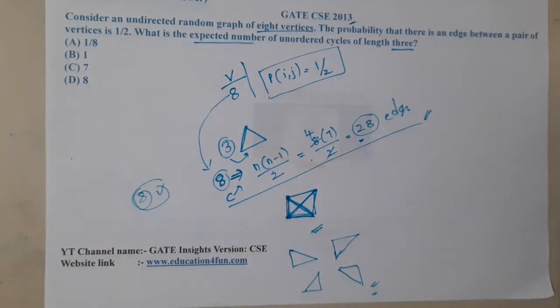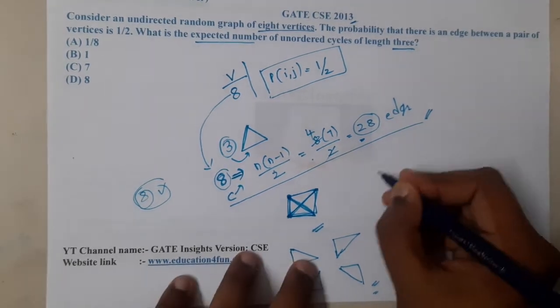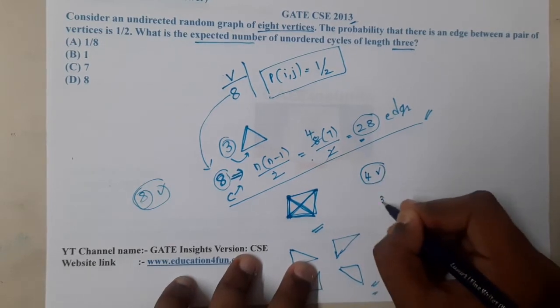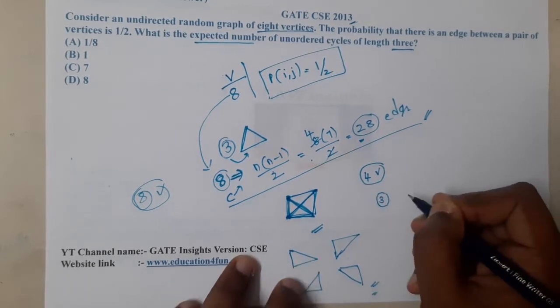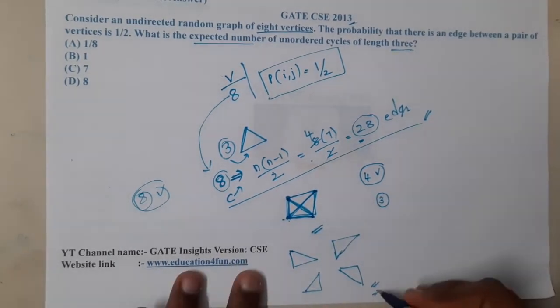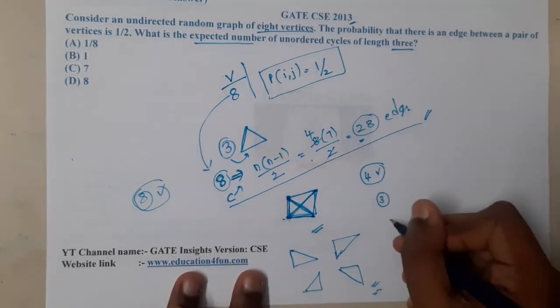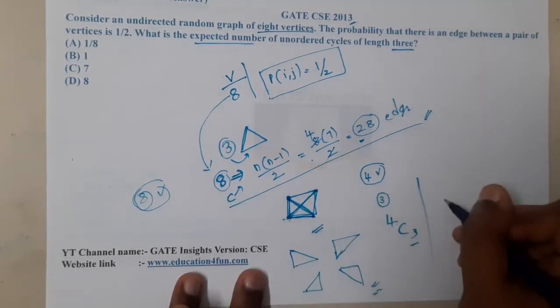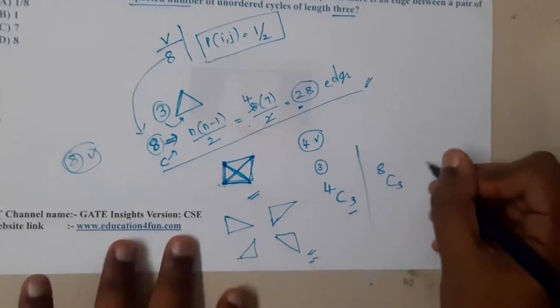With this understanding, a few students are already getting some idea. If there are 4 different vertices, among those 4 vertices we need to select any 3 vertices, in any order. So it is nothing but combinations. Among those 4, I need to select 3. In the same way, among these 8, I need to select 3. What will be the result?